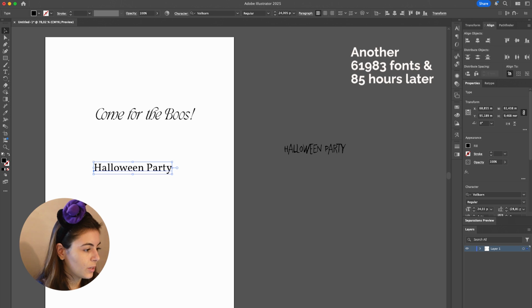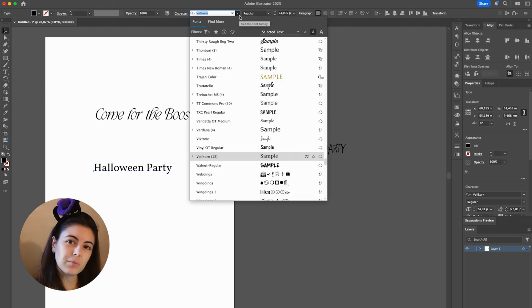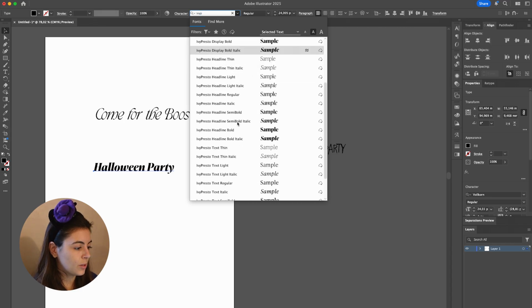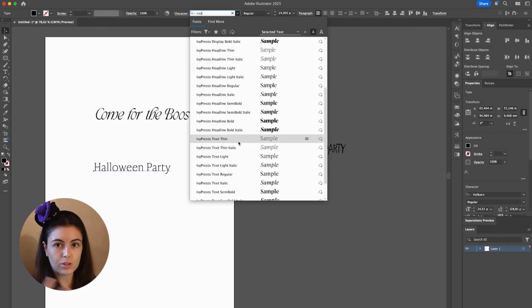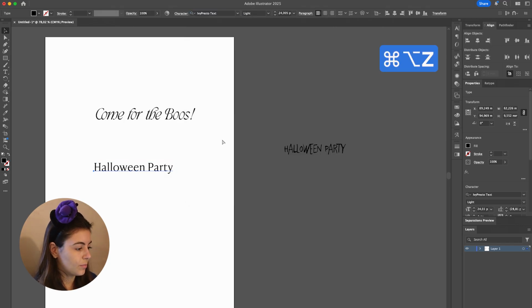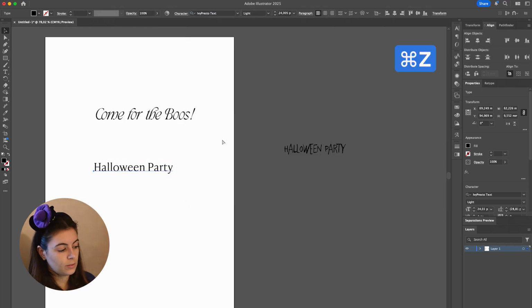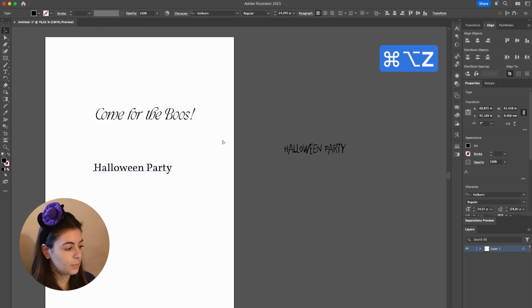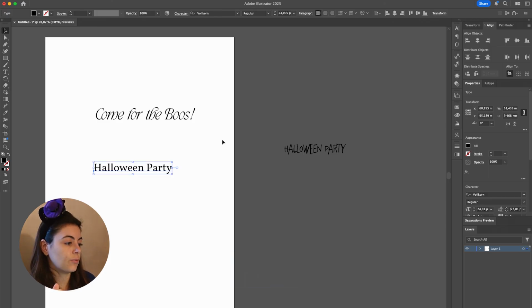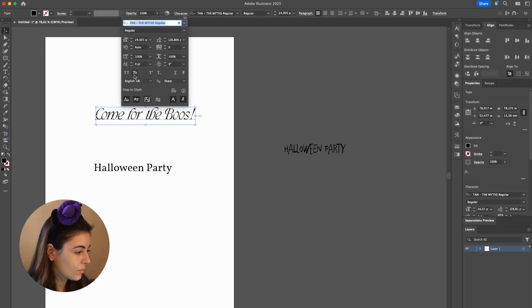Okay, let's see, between Falcon and what was the other one? Ivy Presto, and in this case we're gonna use text because it's not gonna be as big as display usually should be. Halloween party. And then I'm just gonna undo and redo over time to see which one works best. I mean, this is okay, but I feel like come for the booze is already quite thin as a font, so maybe to contrast that, Falcon works well.